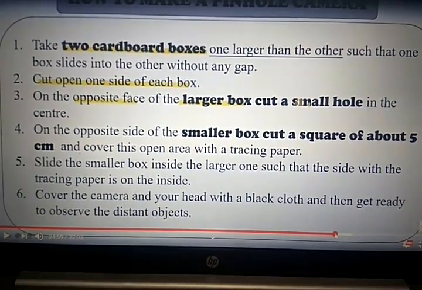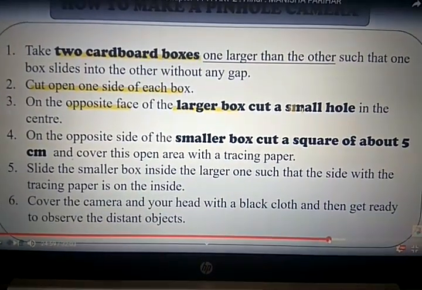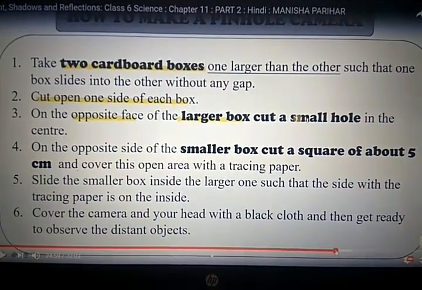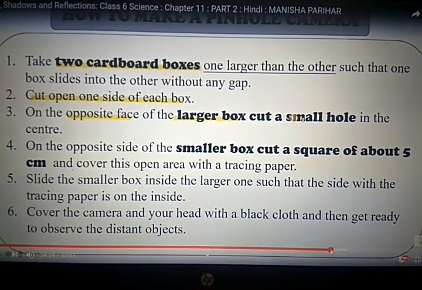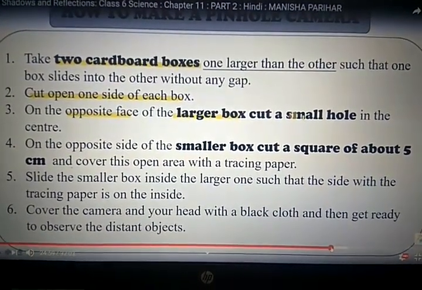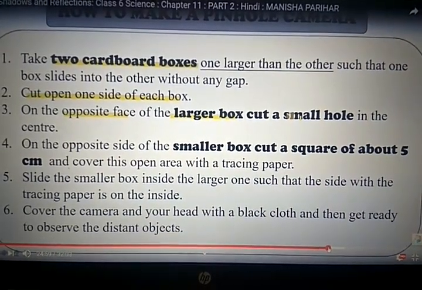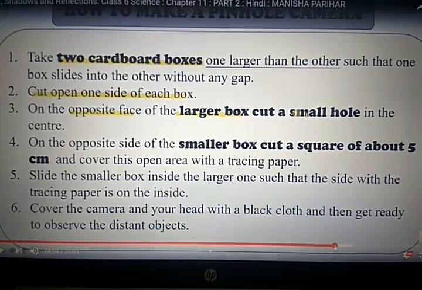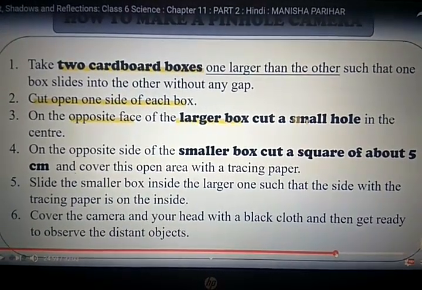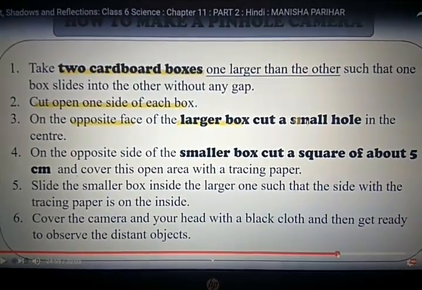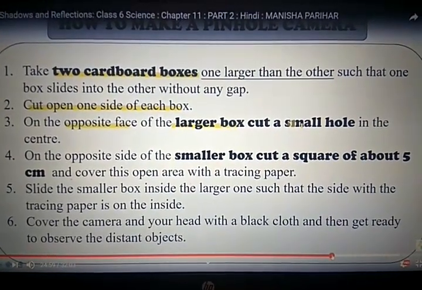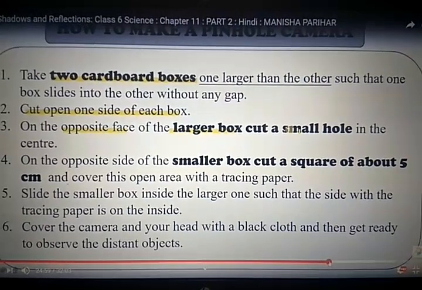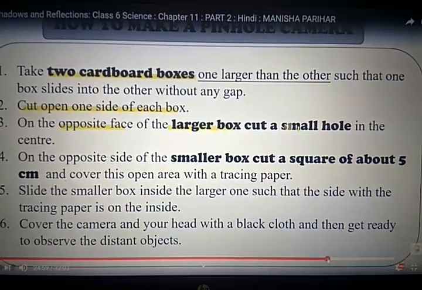On the opposite side of the smaller box, cut a square about 5 centimeter and cover this open area with the tracing paper. Now slide the smaller box inside the larger one such that the side with the tracing paper is not inside. Cover the camera and your head with a black cloth and then get ready to observe a distant object.